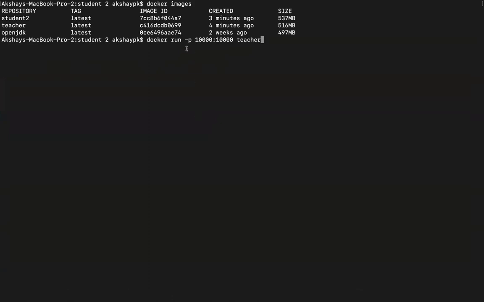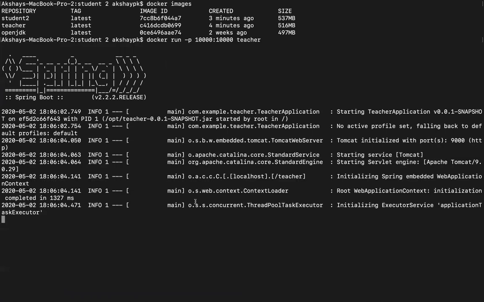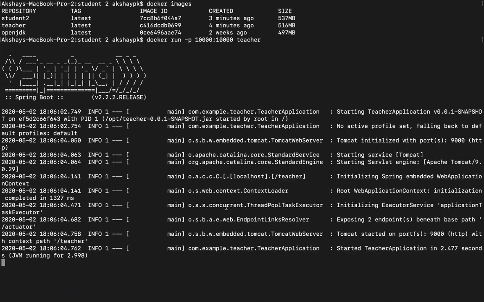So you can see over here, we have docker run -p, 10,000 port on the host mapped to the 10,000 port within the container onto which my teacher application is running. So this is my teacher image that I created. Let's go ahead and run this one also. You can see this time the output coming over here. So now it has started.